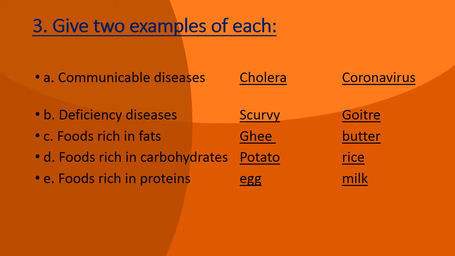So potato and rice are the 2 examples of foods which are rich in carbohydrates. And last, part E, foods which are rich in proteins will be egg and milk. So this is our exercise number 3, give 2 examples of each.